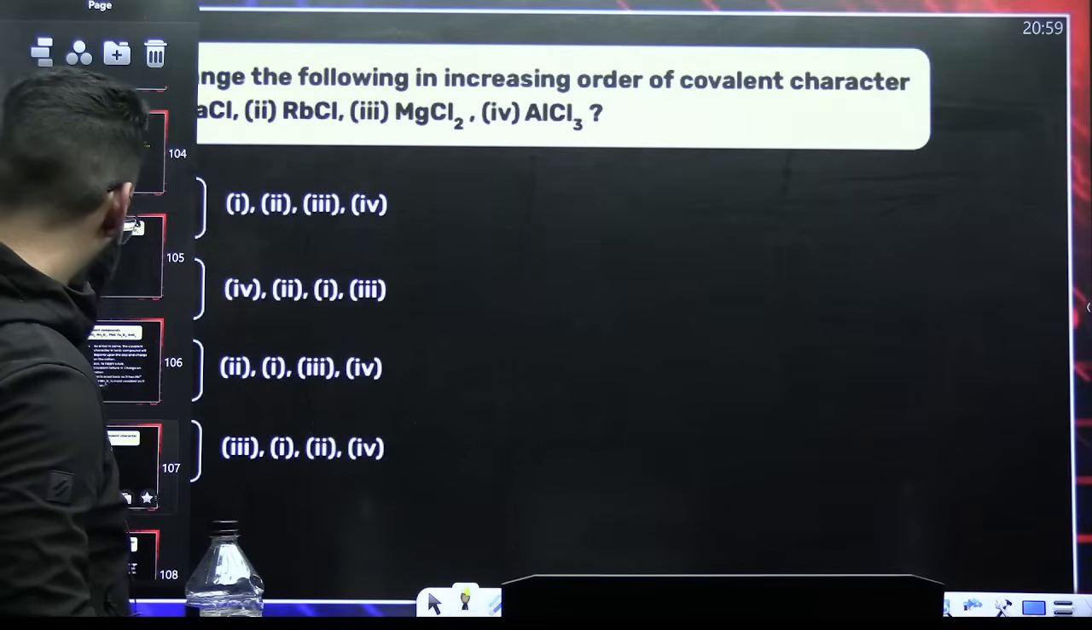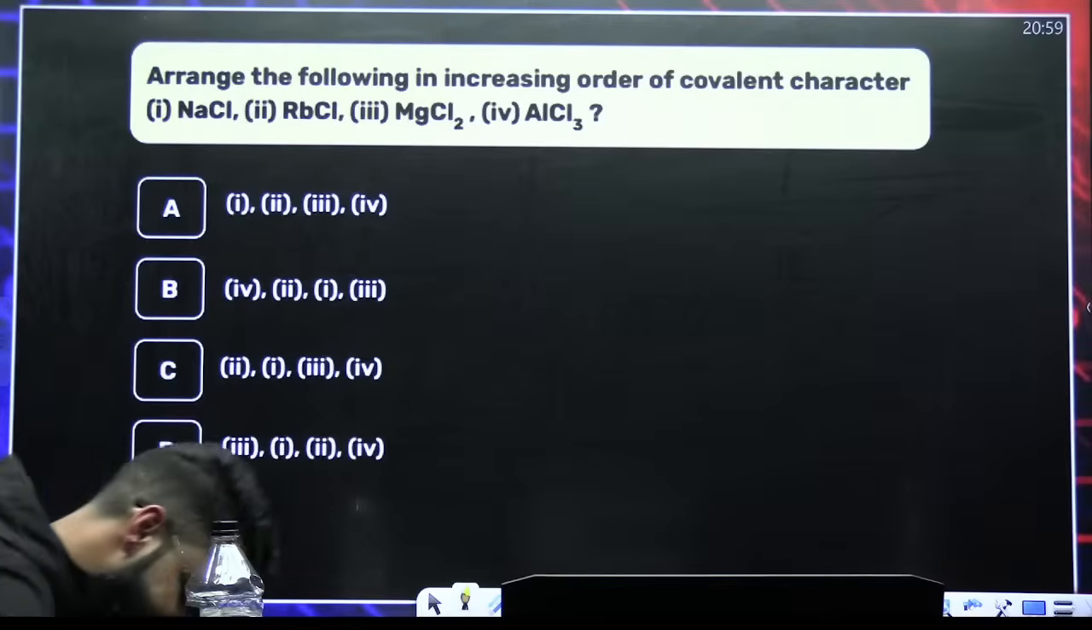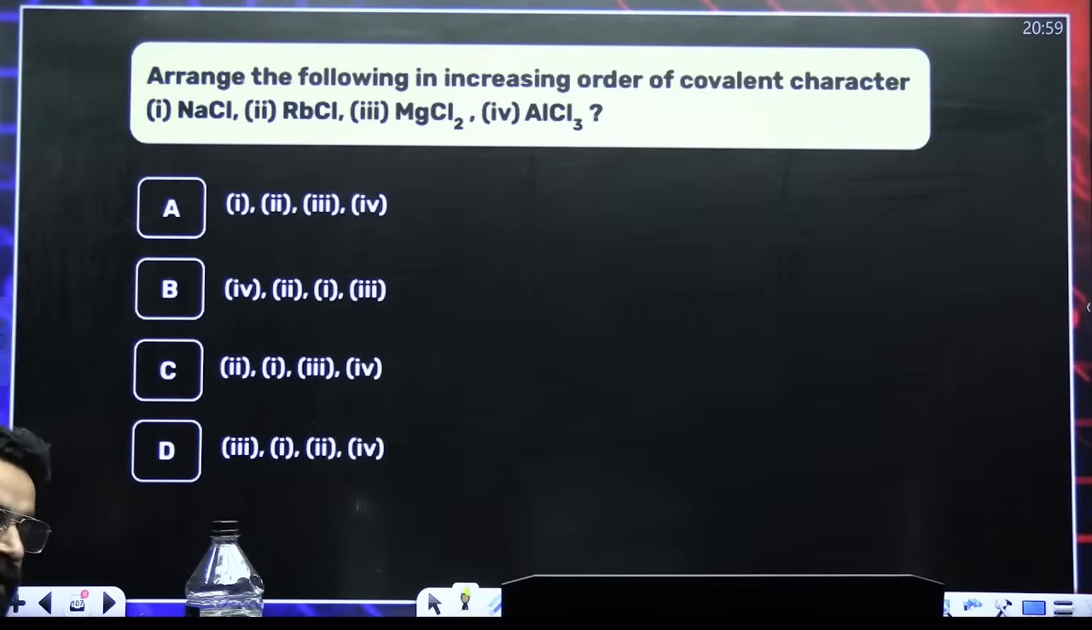All right. You give me the answer of this question. I'm just sitting here. Arrange the following in increasing order of covalent character. NaCl, RbCl, MgCl2, AlCl3. AlCl3 will be maximum covalent because it is Al tri-positive. Then comes MgCl2 because it's Mg di-positive. Now among NaCl and RbCl, Na positive, Rb positive. Na positive has got less size, more polarizing power, more covalent character. So NaCl will be more covalent than RbCl.